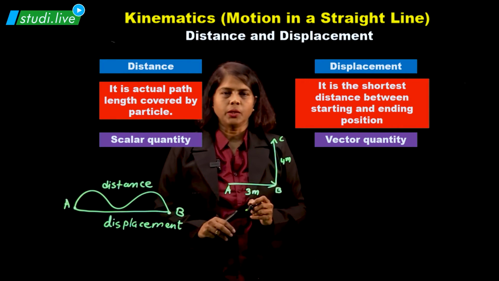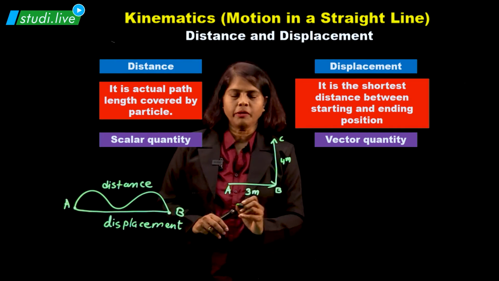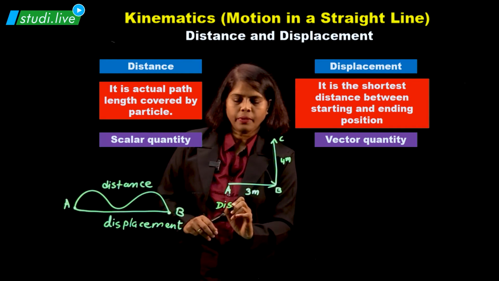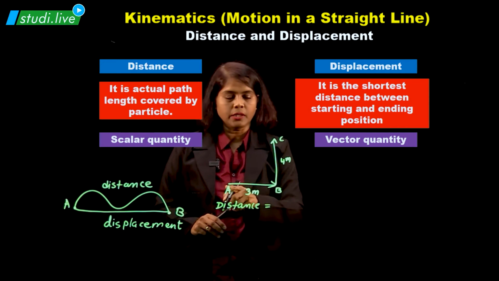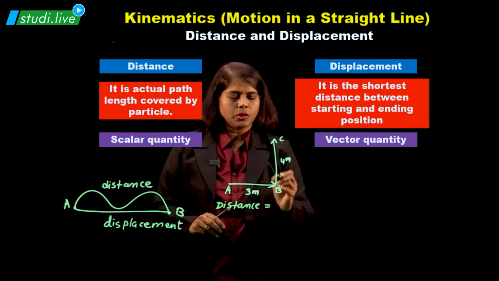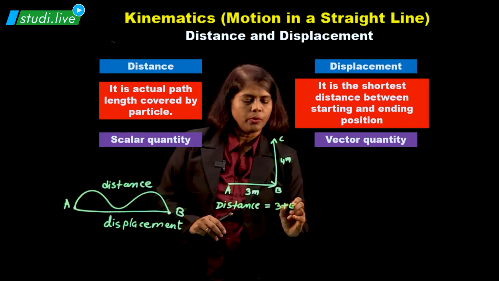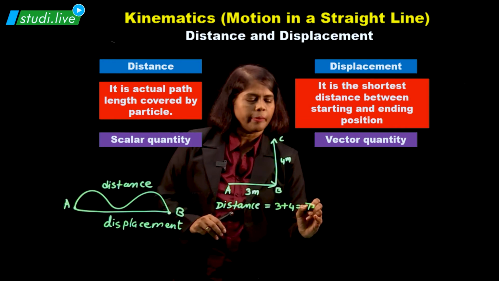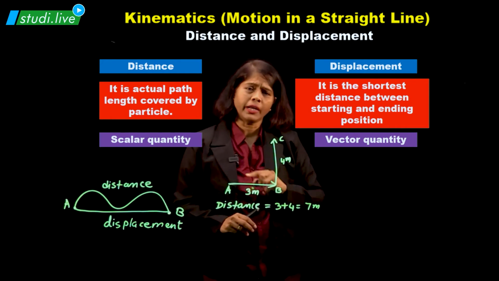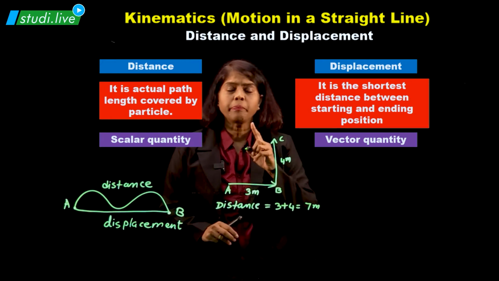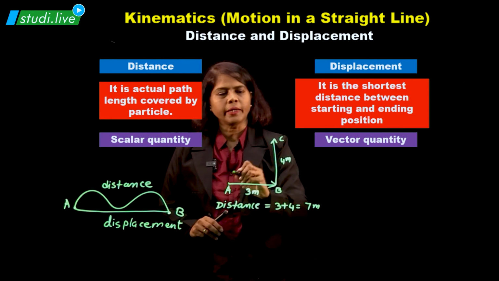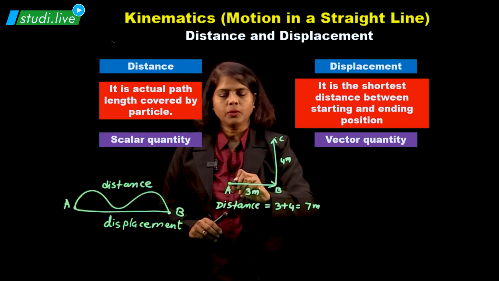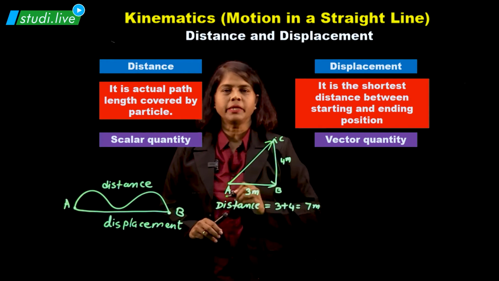If I have to find the distance, can you tell me what it would be? As I told you, it is the total path length. So 3 plus 4, that is 7 meters. But when I ask about displacement, what is the displacement between the starting point and the ending point?